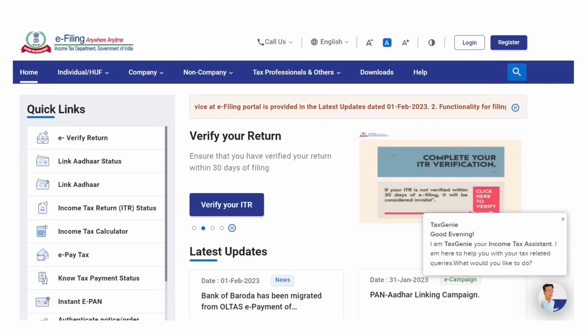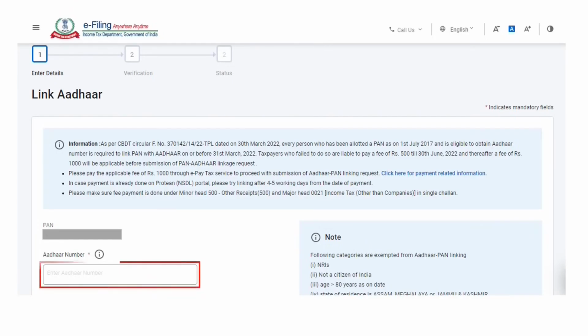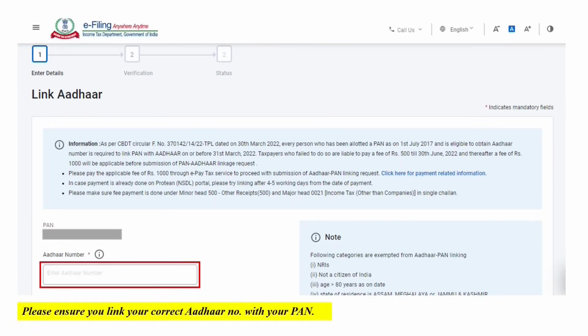Let us first see if you wish to submit your Aadhaar PAN linking request post-login. So therefore, you would be required to go to the e-filing portal and click on Login. After entering your login credentials, you would be able to access your dashboard. On your dashboard, you can click Link Aadhaar under Link Aadhaar to PAN option. Alternatively, you can also click Link Aadhaar in the Personal Details section. Here, you can enter your Aadhaar number and click on Validate button. Please ensure that you link your correct Aadhaar number with your PAN.